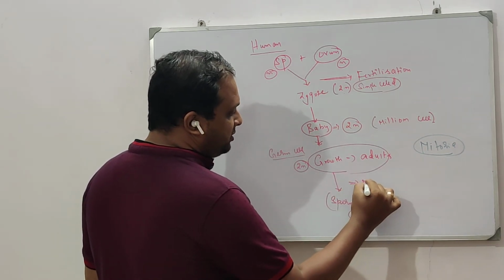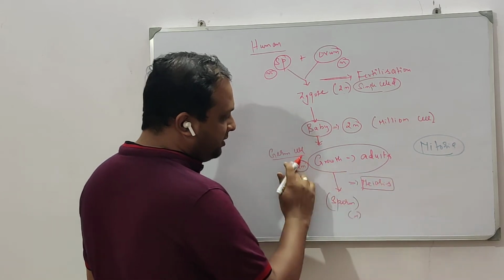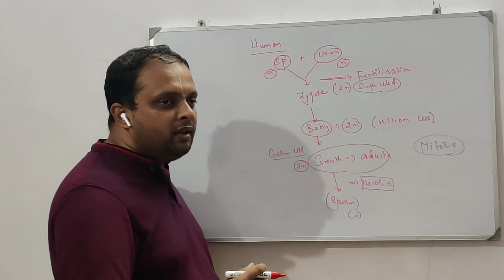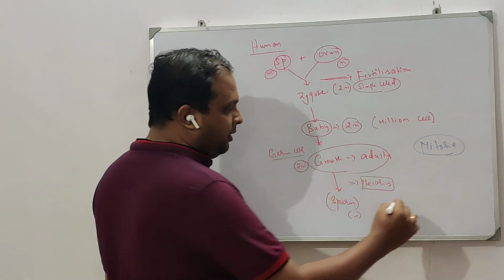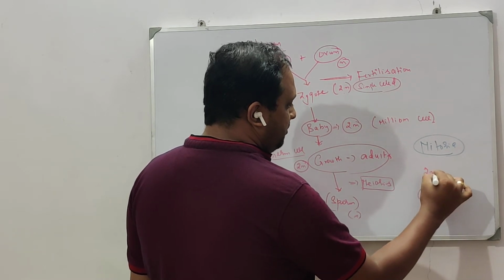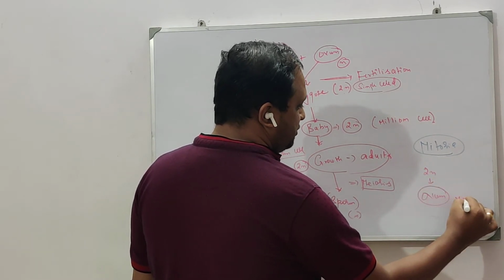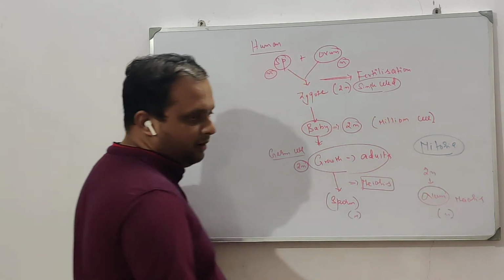So the division is meiosis, a reductional division. Similarly, a woman will produce ovum from a diploid cell by meiosis, and the ploidy is going to be n.